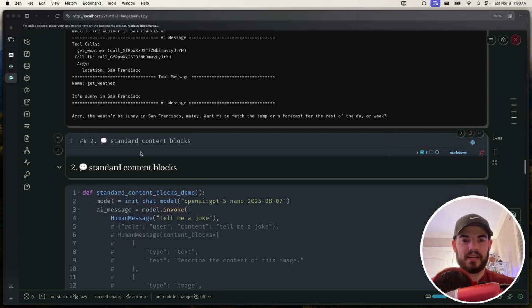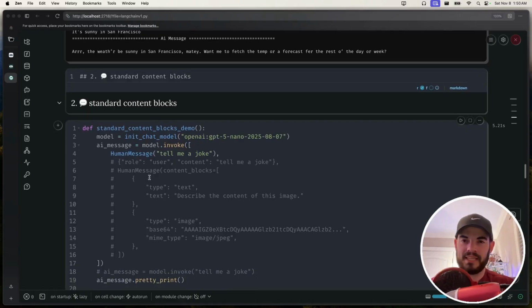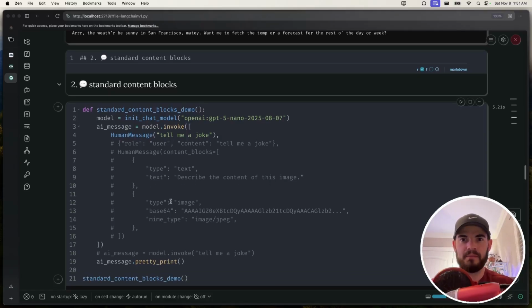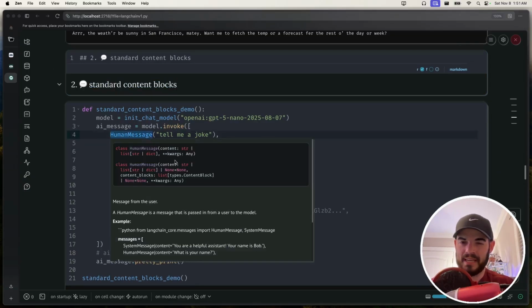So the secondary thing I want to touch on here is standard content blocks. Now, some of this did exist already, but for those of you who have tried to juggle many different providers, for example, if you're juggling between Anthropic and OpenAI, they actually have 2 separate content blocks for certain things. For example, if you want to append a file to a human message, that's completely different, OpenAI versus Anthropic. So what they've done here is they have now standardized content blocks. So you don't have to really think about that.